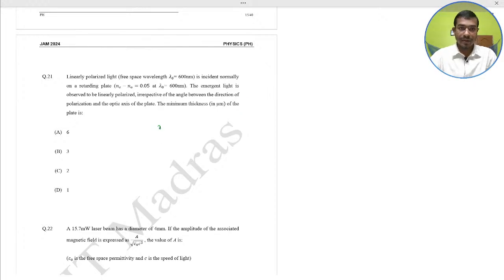So here the refractive index of the E ray minus the refractive index of the O ray, into t, would be lambda naught by 2. It is given here 0.05 t is equal to lambda naught, 600 divided by 2, into 10 to the power minus 9 since it is in nanometer.